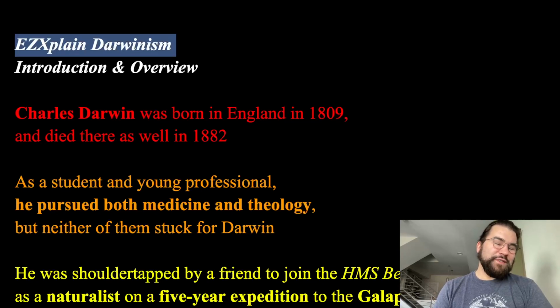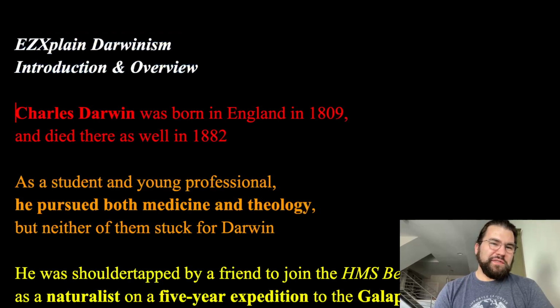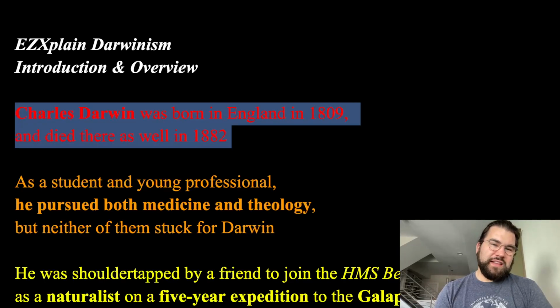Easy Explain Darwinism: Introduction and Overview. So, Darwinism is the field of thought related to Charles Darwin, who was born in England in 1809 and, after many adventures, died there as well in 1882.